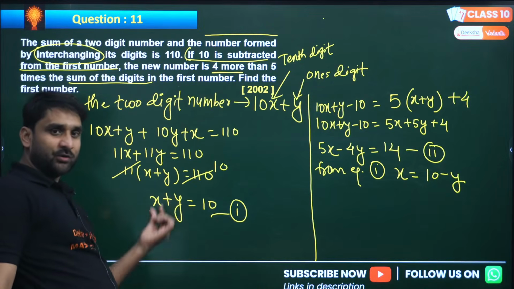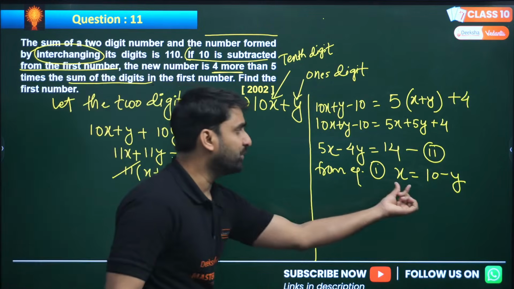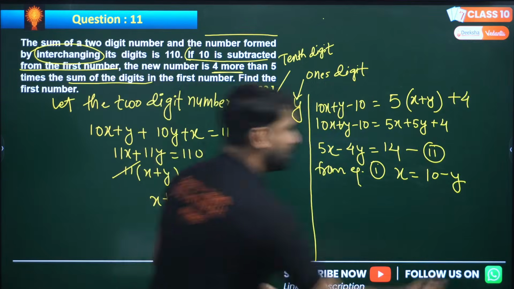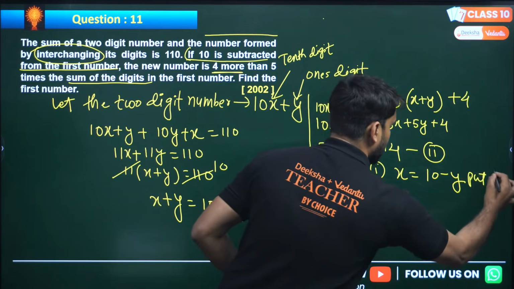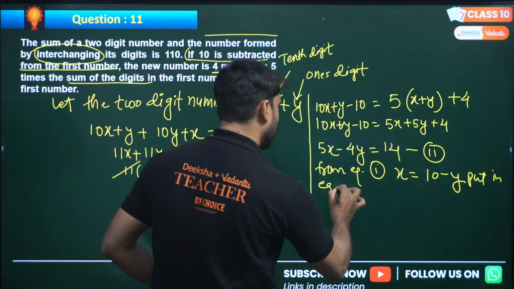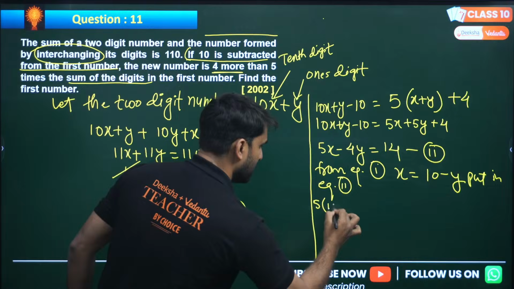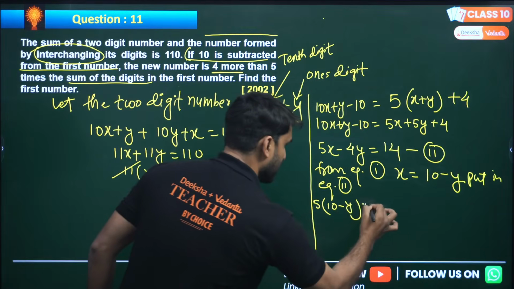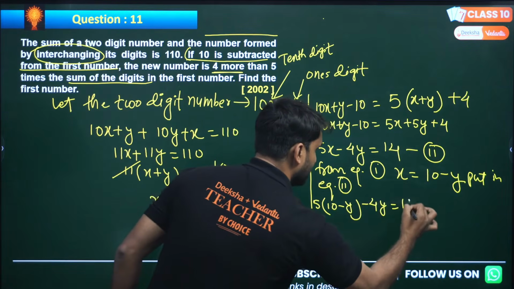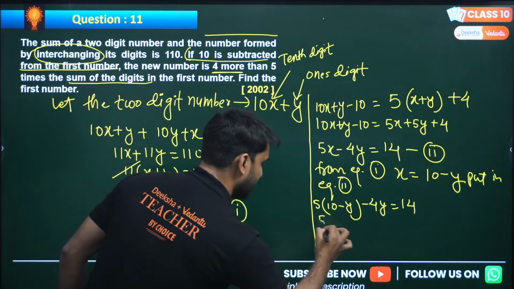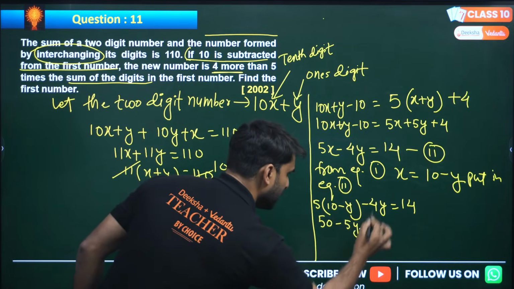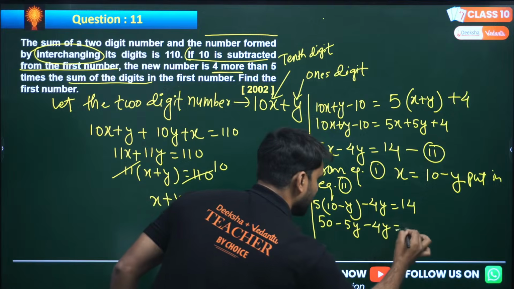X equals 10 minus y from the first equation, and we can put this in equation 2. Putting it in equation 2 means we are doing the substitution method. So 5 into x will be replaced by 10 minus y, minus 4y equals 14. Can you solve this? So 5 times 10 is 50, minus 5y minus 4y equals 14.